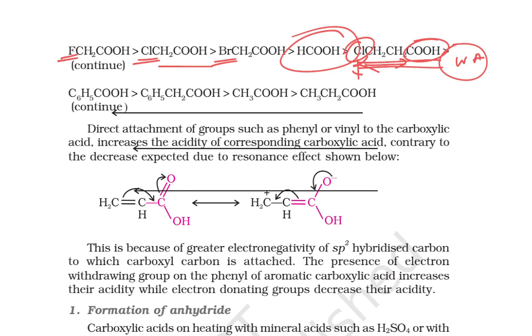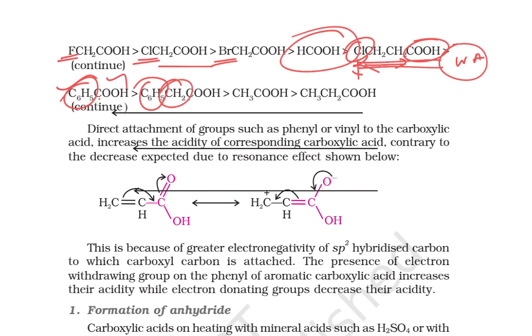Okay, in this case this is benzoic acid. In benzoic acid, this is a minus A effect, this is also a minus A effect, but this minus A effect is present in the carboxylate carbon itself. But in the case of this carboxyl group, the CH2 is in between. That is the reason why this is more acidic compared to this one.